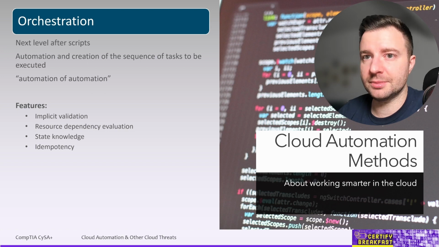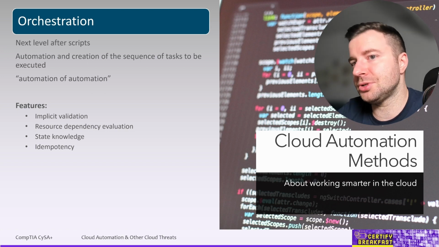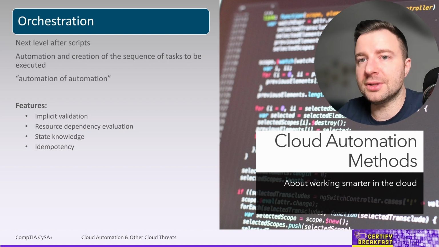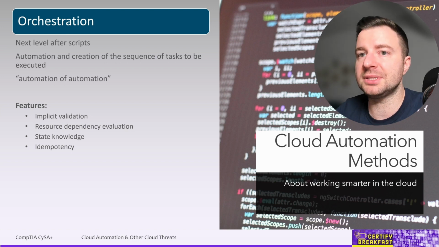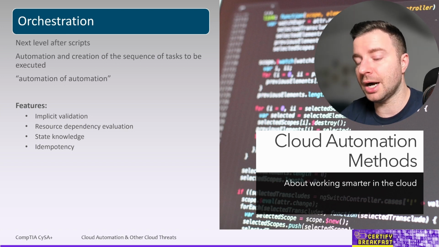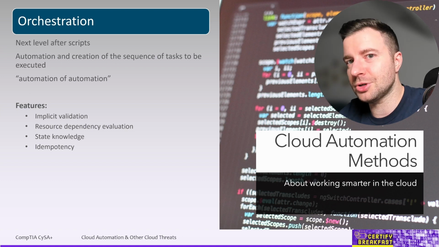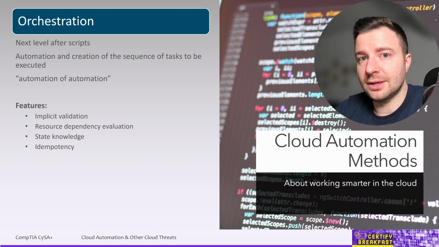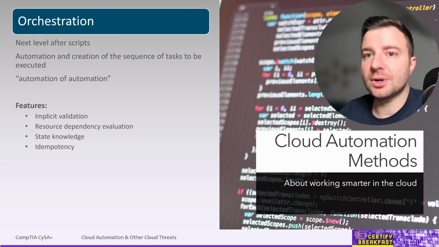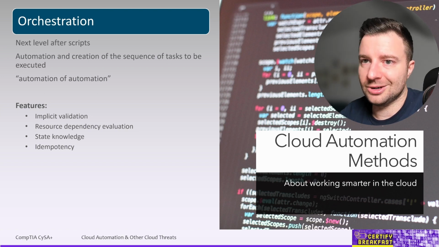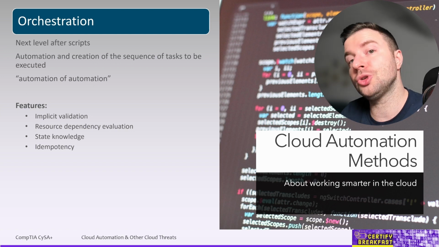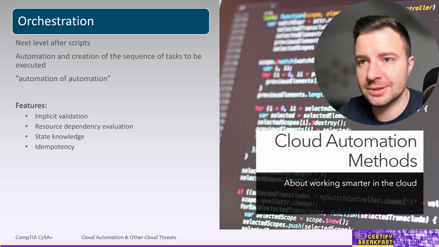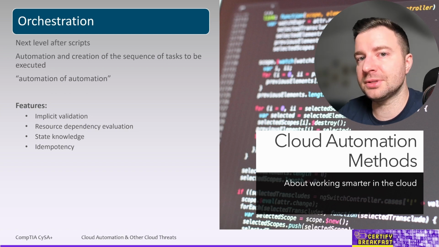They also add sometimes state knowledge. This one allows the orchestration tool to decide whether some or all the steps in the orchestration workflow need to be executed or not, depending on the current state of the infrastructure. So it basically allows the tool to know the state of the infrastructure before deciding what, if anything, needs to be done. And finally, the last one, idempotency, also related to state knowledge, means that applying a workflow multiple times over the same set of resources, over the same piece of infrastructure, should have no effect, no changes on any subsequent applies.